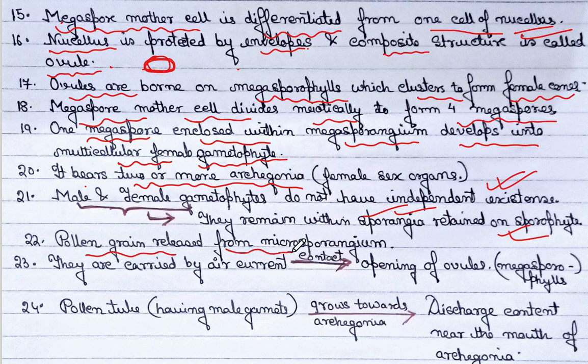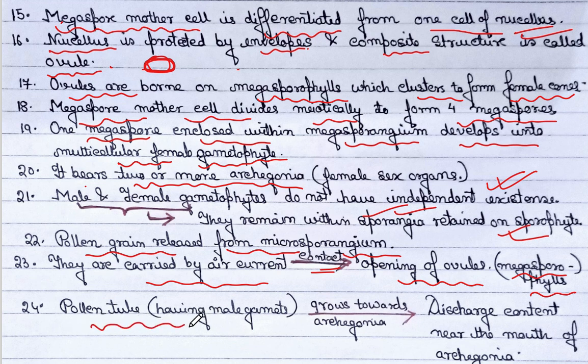Pollen grains released from microsporangium are carried by air current and contact the opening of the ovules present in the megasporophylls. Then what happens?